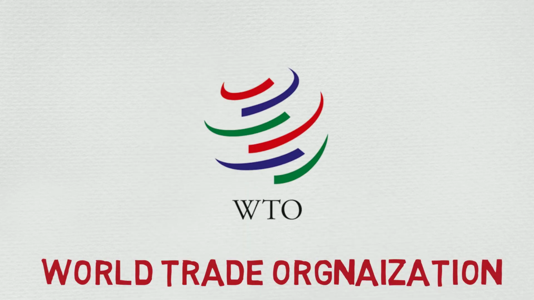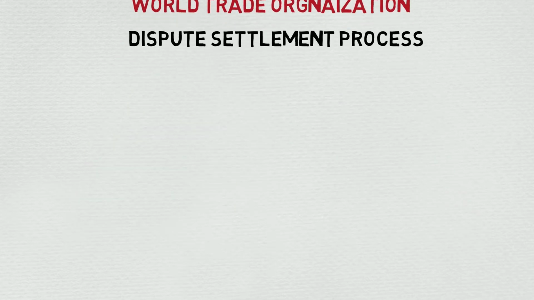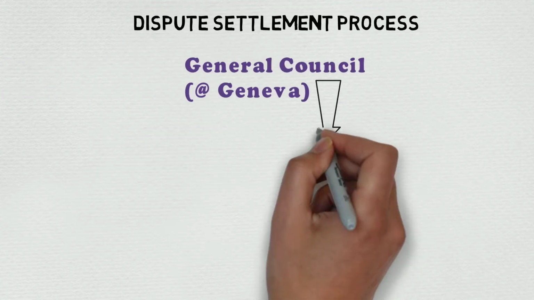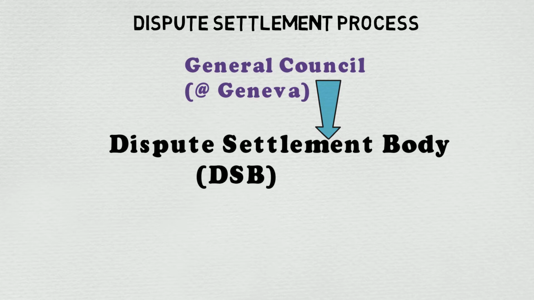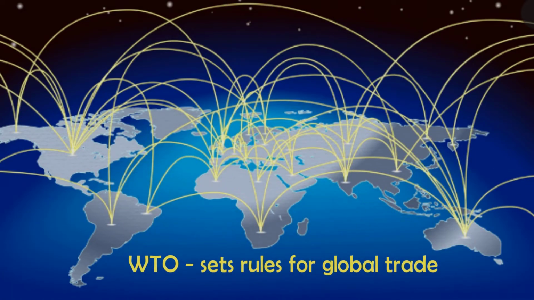Alright guys, let's talk about the dispute settlement process at the WTO. The General Council of the WTO, seated at Geneva, functions as the dispute settlement body. WTO sets rules for smooth functioning of trade among the member countries. But some countries break rules for their own benefit and other countries suffer.